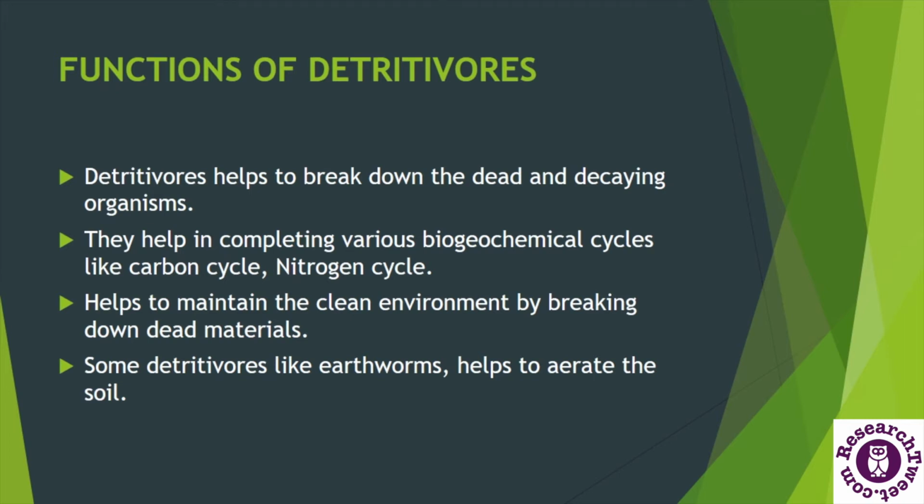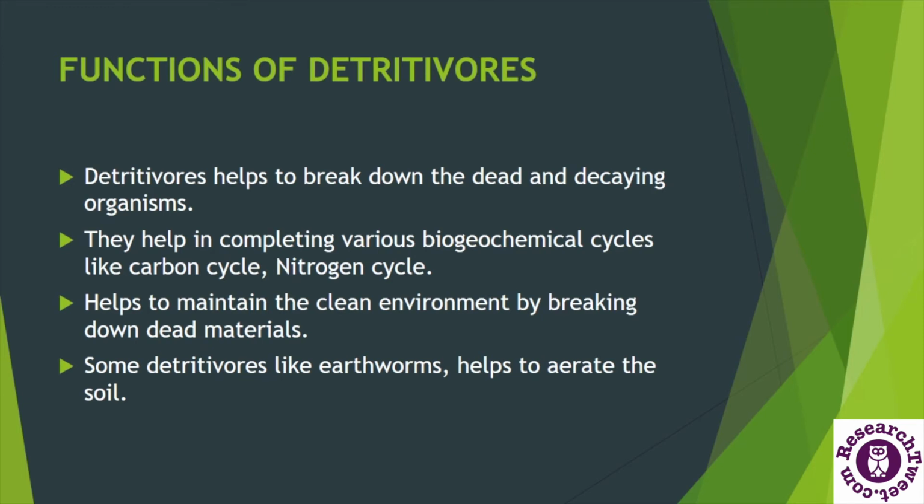They decompose the feces and remove the dead material, by which they help to stop the spread of many harmful diseases and maintain a clean environment. Another function they have is that detritivores and decomposers are an essential part of several biogeochemical cycles like the nitrogen cycle, carbon cycle and phosphorus cycle, as they help in the cycling of nutrients.